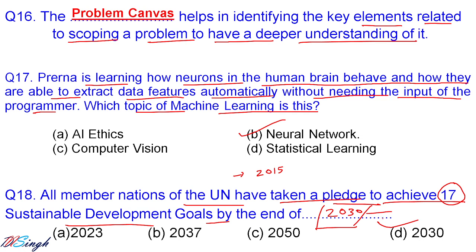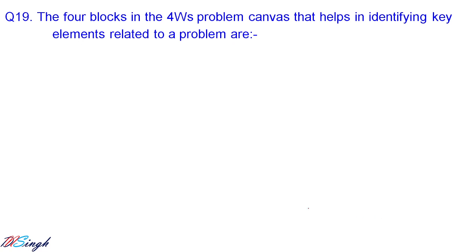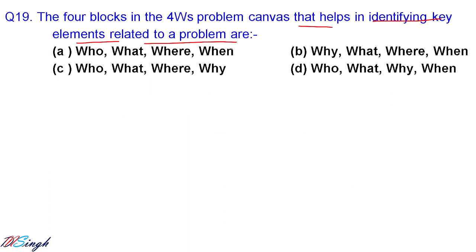High probability that you will get one question from there. Let us go for question number 19. The 4 blocks in 4W canvas that helps in identifying the key element related to the problem are, there are 4 options: Where, who, what, where, when is not there, so this is not the answer. Why, what, where and when, again when is not there. Who, what, where and why. Who, what, where and why, that is correct. Okay, fine, so C option is correct.